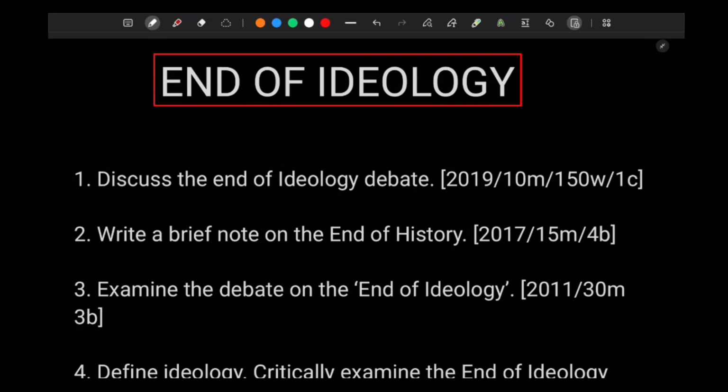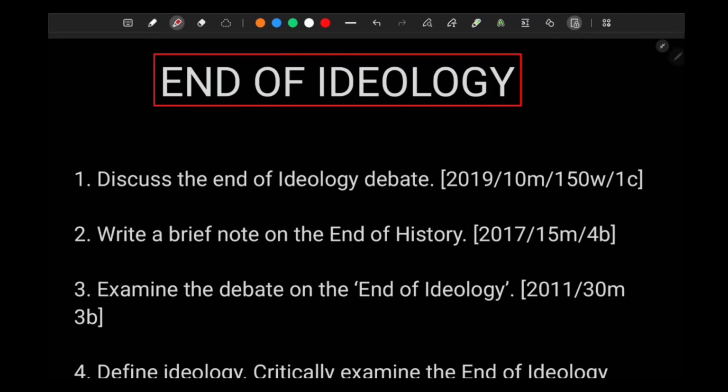Welcome back. In this lecture, what we are going to see is PYQs of end of ideology thesis in UPSC PSIR question papers, and we are going to see the relevance of it, right? So, end of ideology thesis.